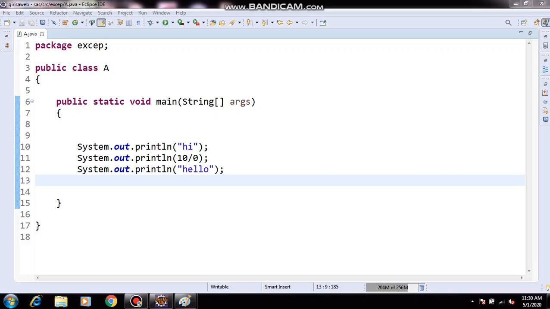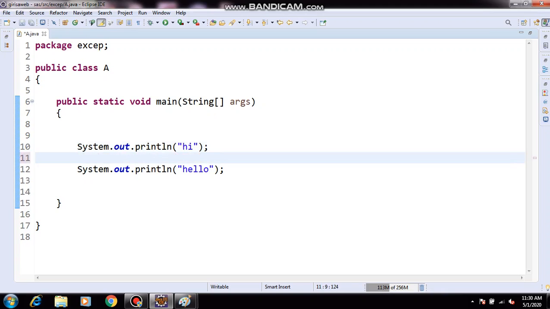So runtime error means what? After the execution of the program, the error is going to occur. Compile time error means what? Now I missed the semicolon, so here itself it is showing the error. This is called the compile time error. Runtime error means, after the execution of the program, if any error comes, that is called the runtime error. Runtime error is nothing but we can call it an exception. So that was the arithmetic exception.